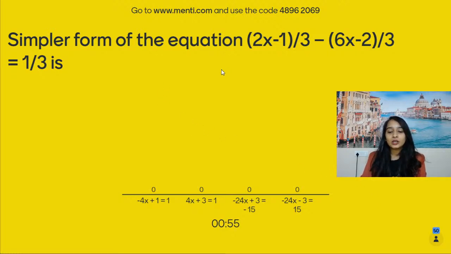Simpler form of the equation 2x minus 1 by 3 minus 6x minus 2 by 3 is equal to 1 by 3. I have given a lot of time. The denominators are the same. So you just have to subtract your numerators and then cross multiply. Jaldi karo. Come on. And this is why you need to have your pen and book with you whenever you're doing a question.